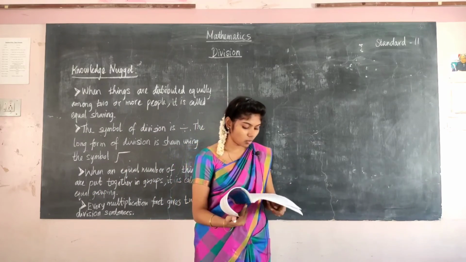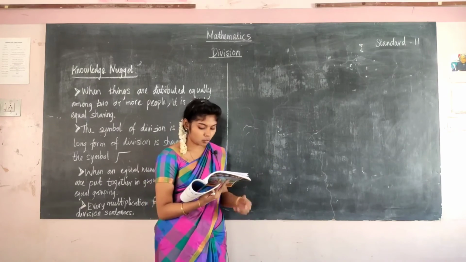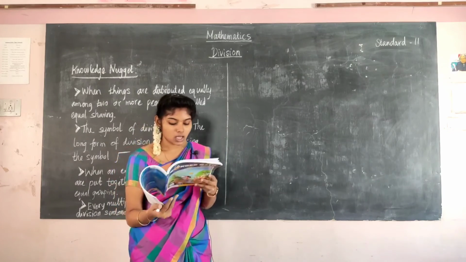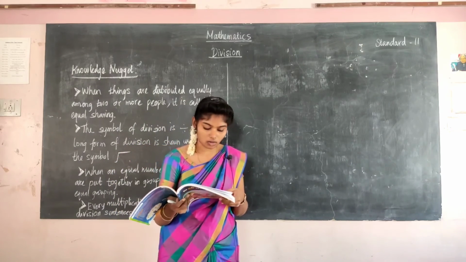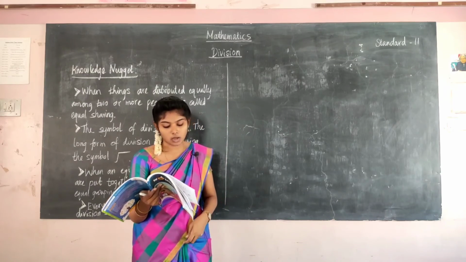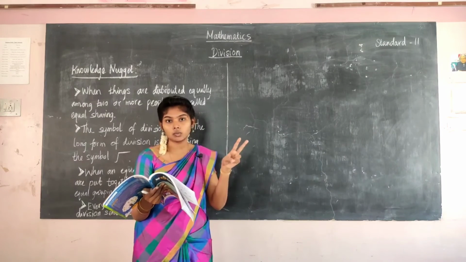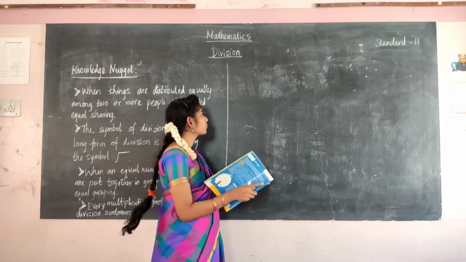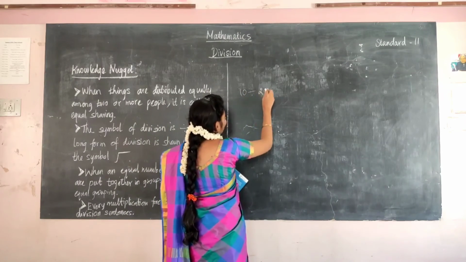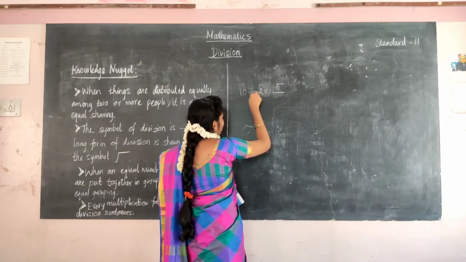So the first question they have given is, circle the objects to make equal groups. Here apples are given on page number 80. An apple picture is given there. See A1, there are 10 apples. Divide 10 apples into groups of 2. Each group has dash apples. So count the apples, 10 are there. So we have to divide into groups of 2. To divide we have to write the sentence first. 10 divided by 2 is equal to, say the tables of 2, then easily you can find the answer. 5 2s are 10.